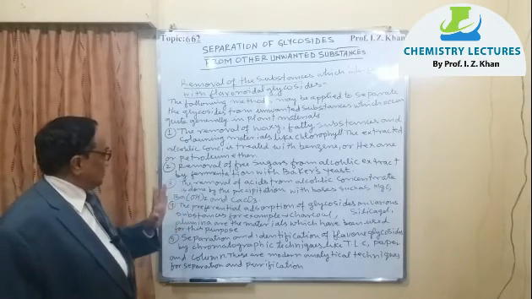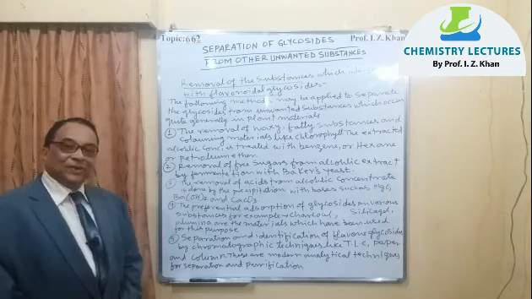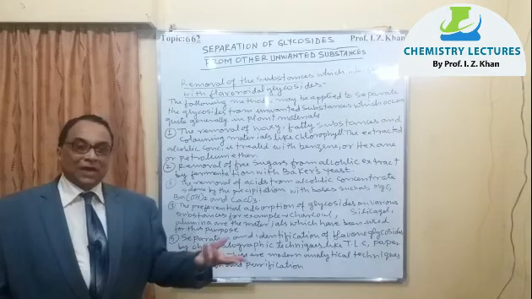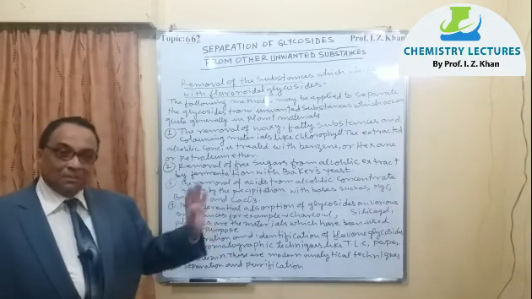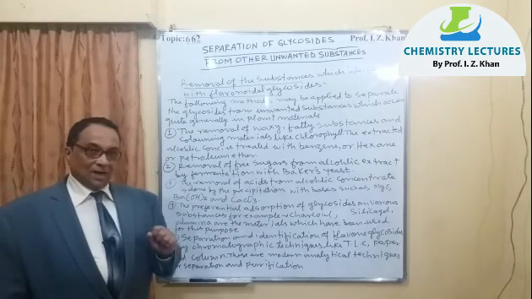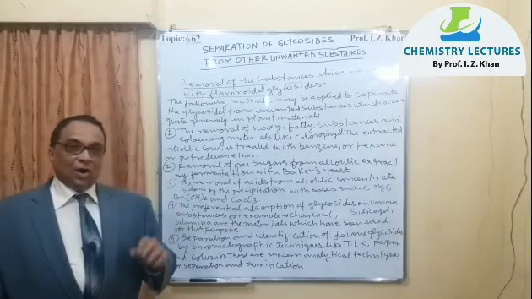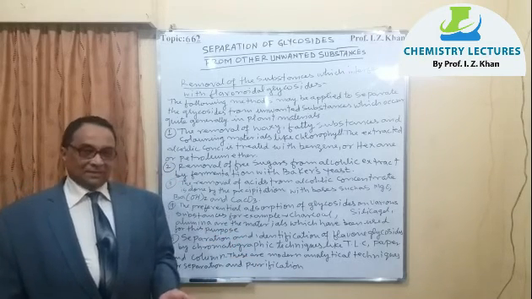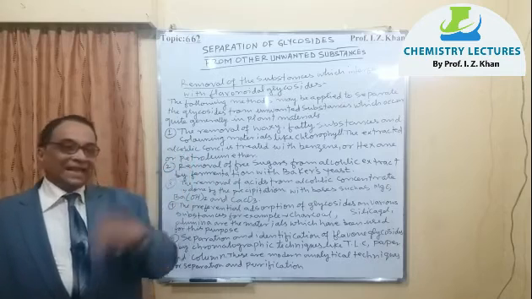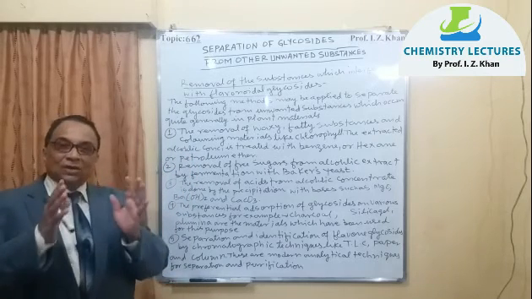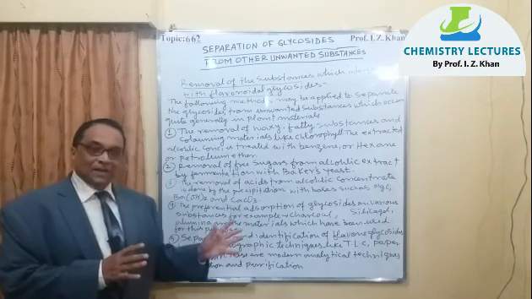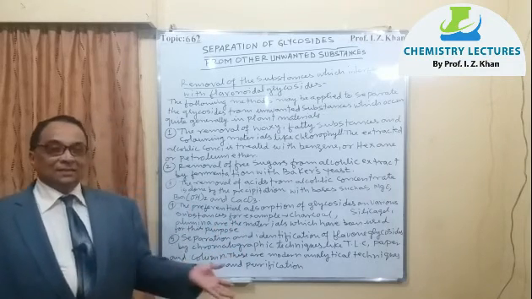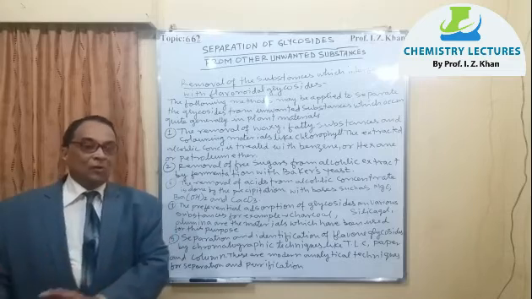Then the second point, removal of free sugars. In plant materials and glycosides, there are two types of sugars. Whether the sugar is glucose, arabinose, xylose or rhamnose, they are all monosaccharides. Sometimes they can be disaccharides, like fructose. Either they are combined with the non-sugar portion like flavone, steroid, or terpene, or they are found in free state.